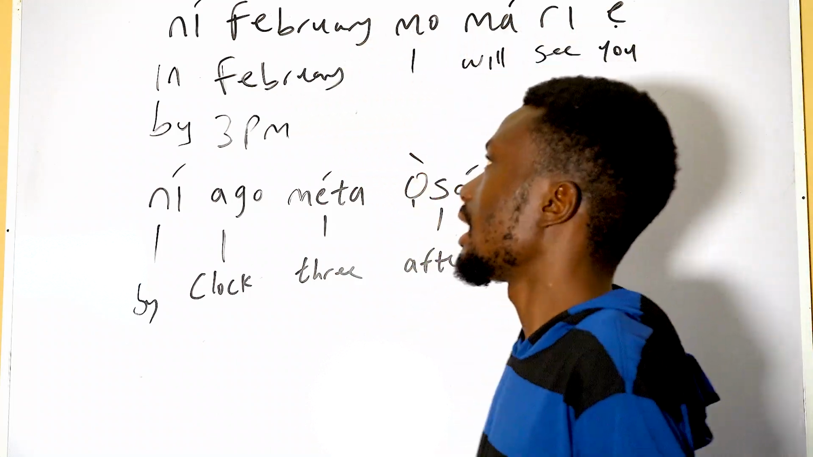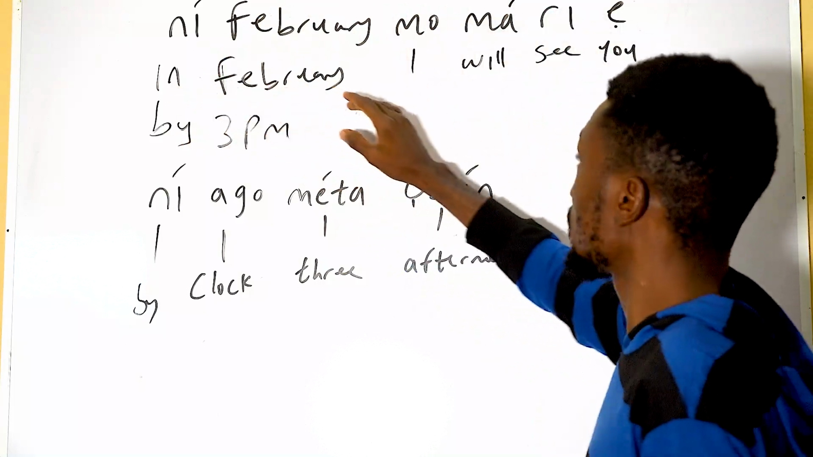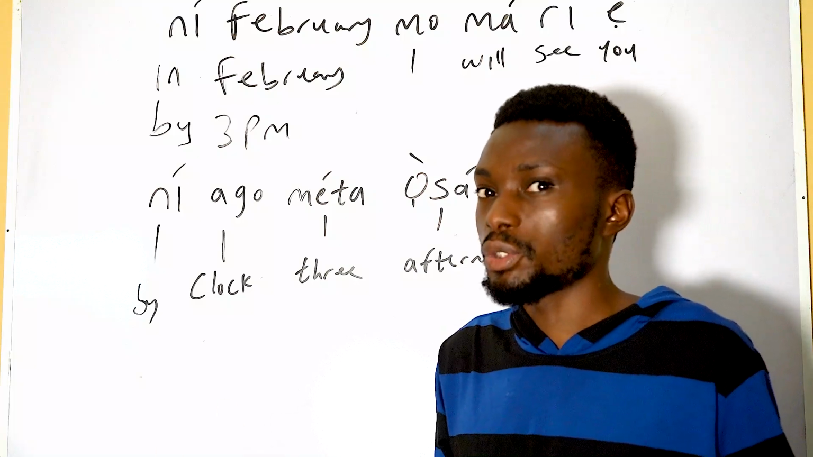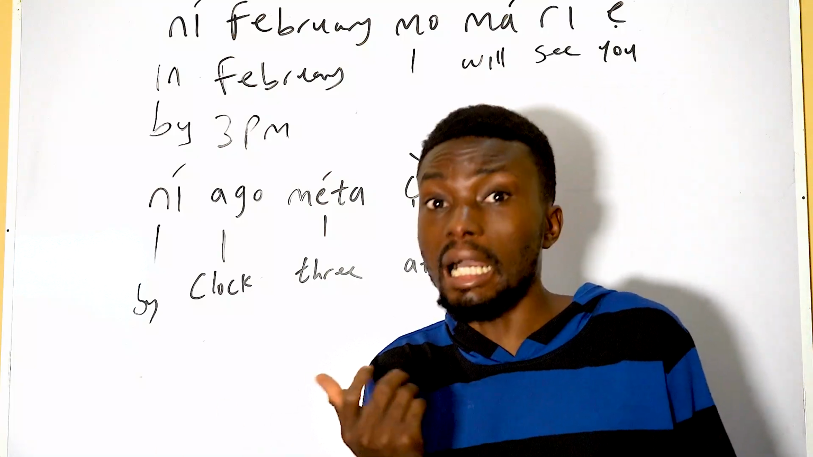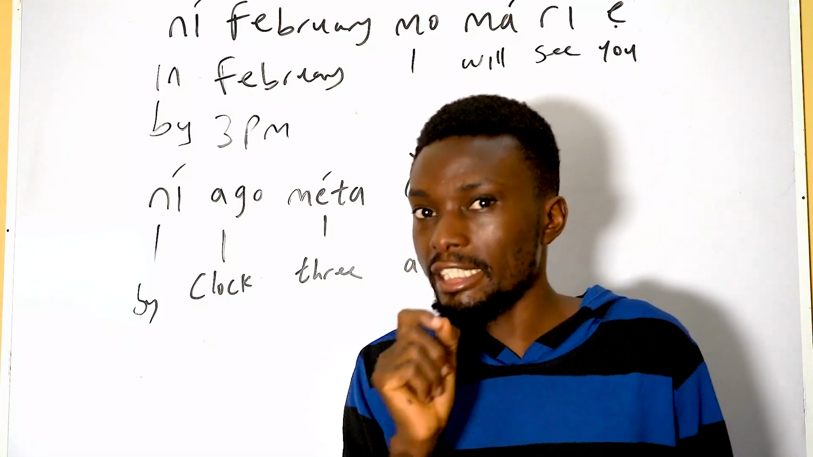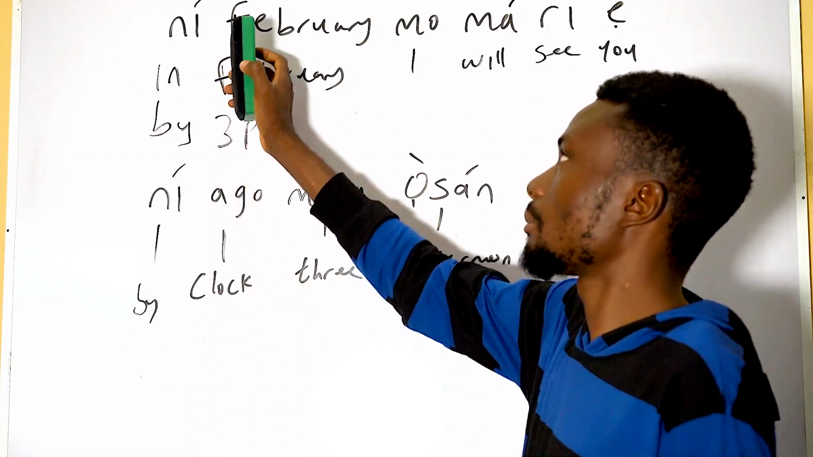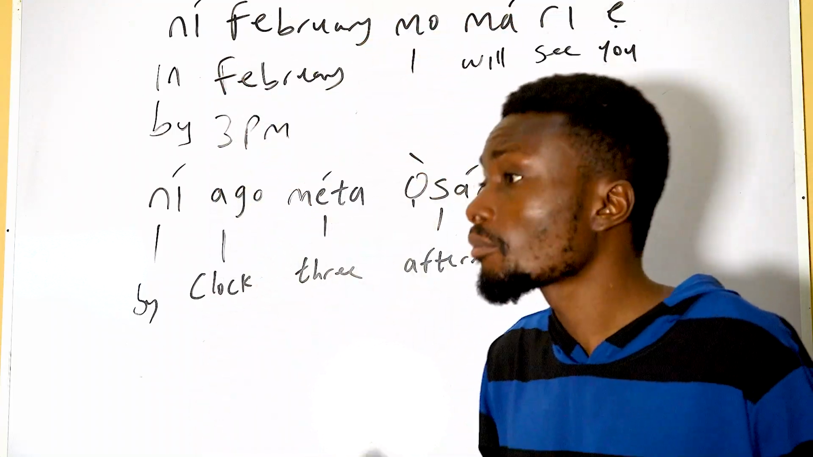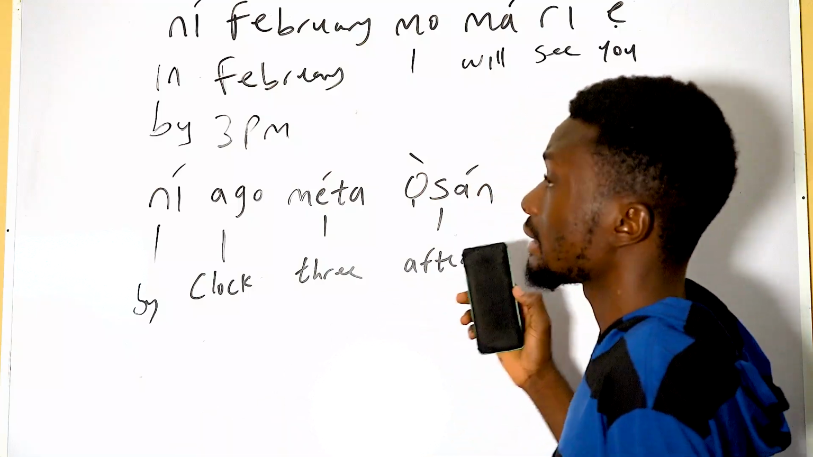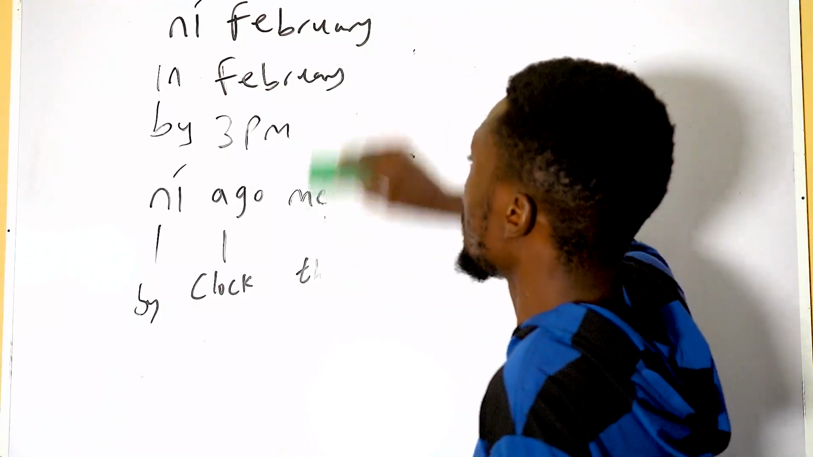So that's just it. And if it's in March, I will see you, or by March, I will see you, that's like a future in English. Maybe by April, I will see you. It is still ní April, mo máa rí ẹ. So that is just it in the Yoruba language. Either you're talking about month, year, or time of occurrence, it is always ní.